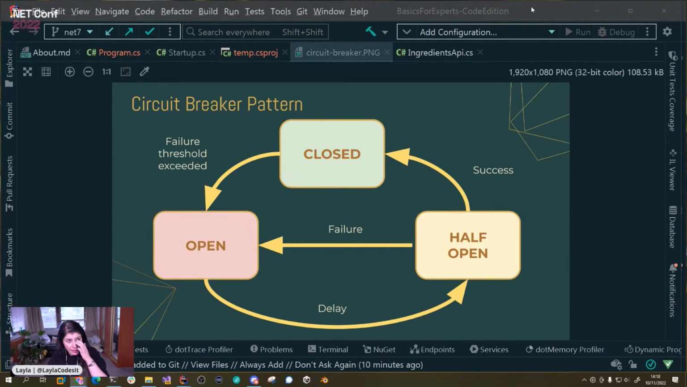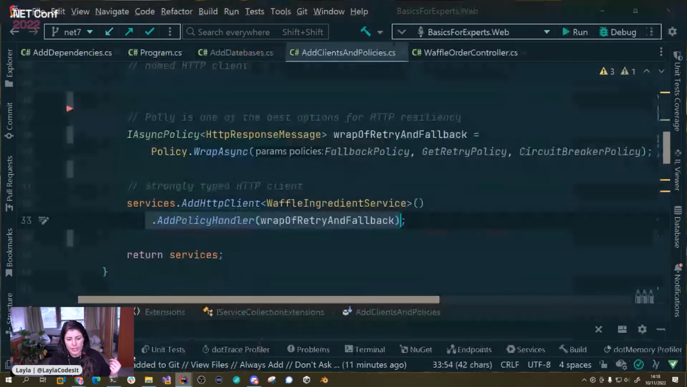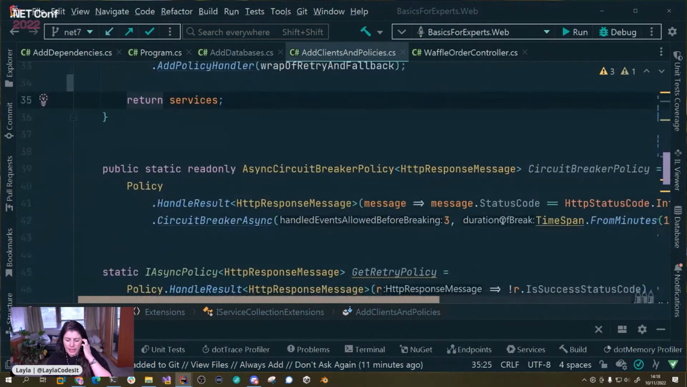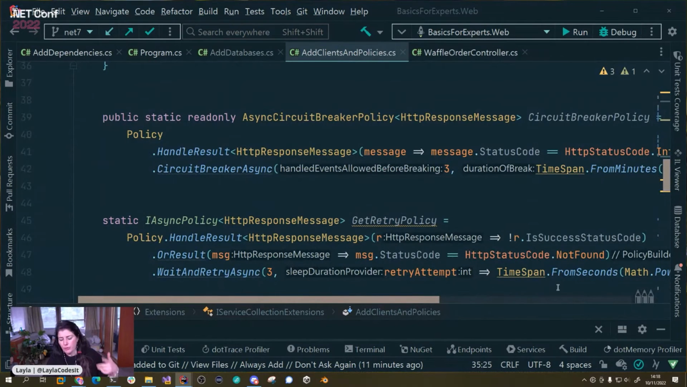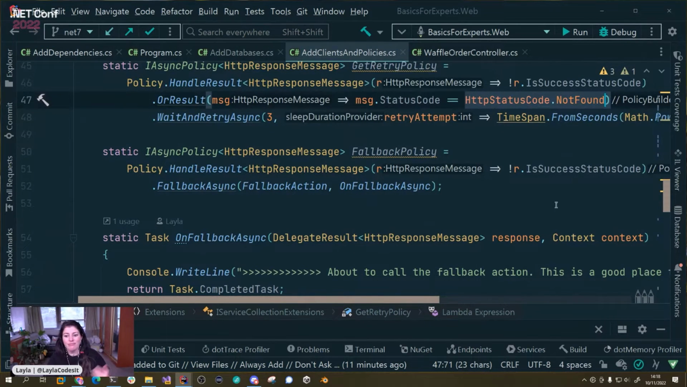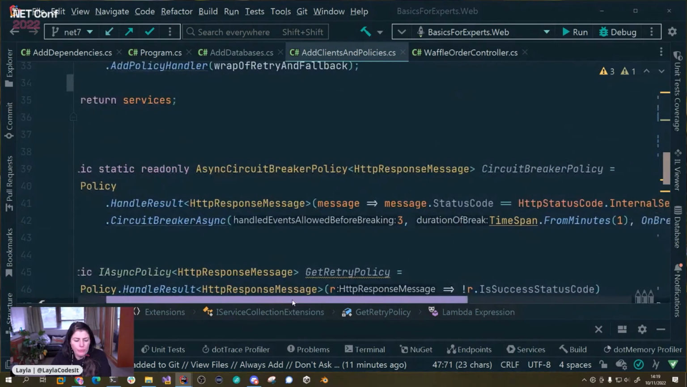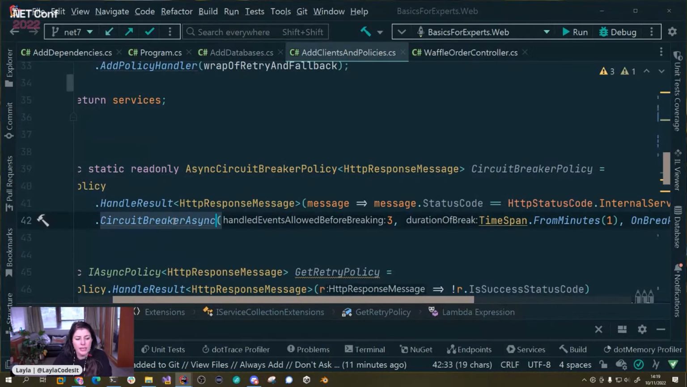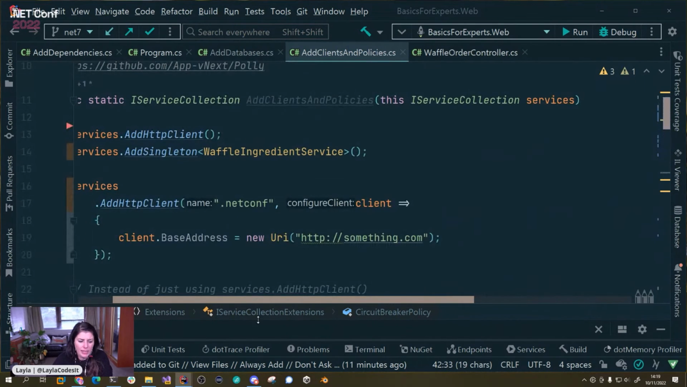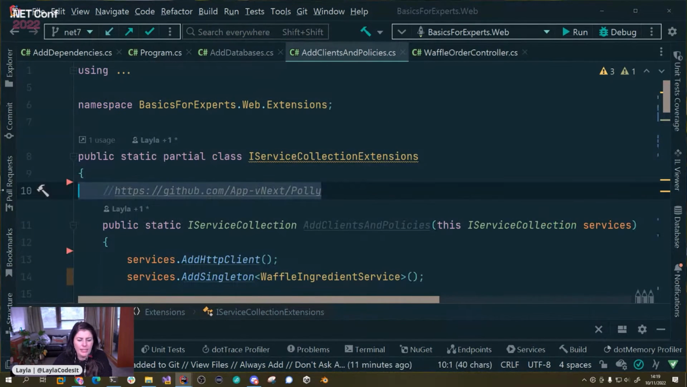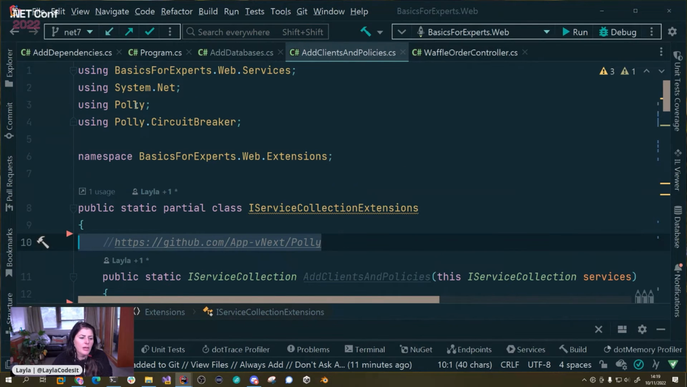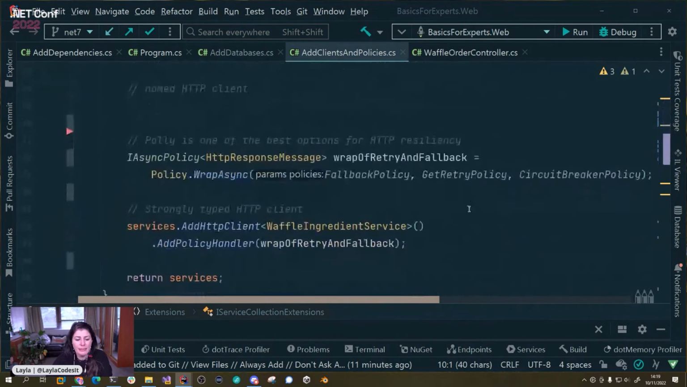Okay, so let's go back here, and I'm going to flip over and show you how we can implement that. Down here, retry policy is just how many times it retries on a certain thing. So for example, we've got not found. And then fallback is what happens if it's not a successful code. You can do stuff there. Okie dokie. So here you can see I've got a circuit breaker, and that comes with Polly, which is the library I'm using. You can find out more about Polly, and the namespaces are Polly and Polly.CircuitBreaker, and you bring those in.